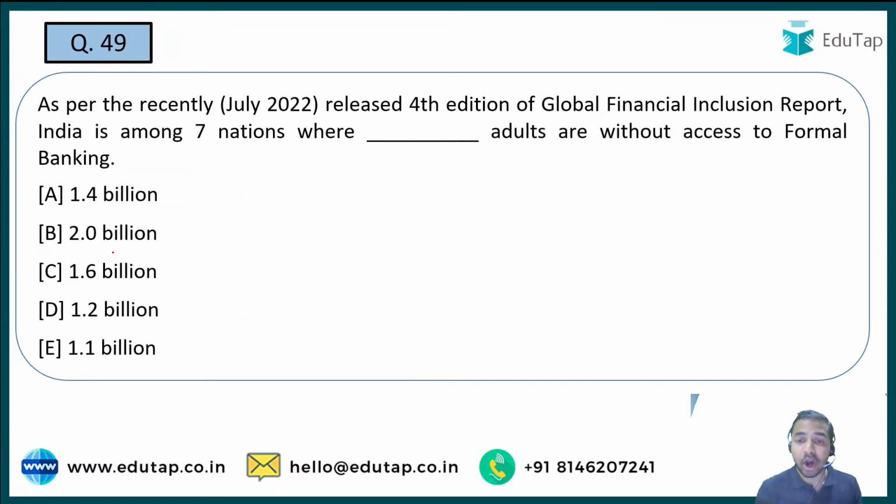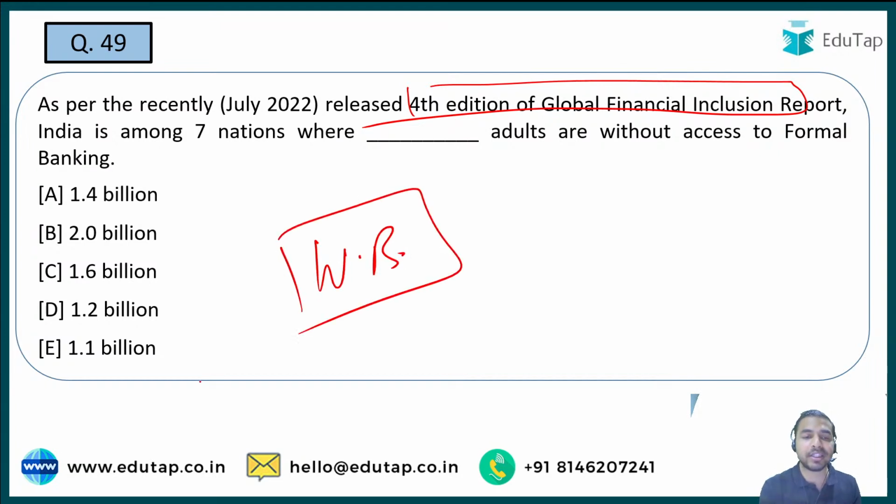The next question is, on the 4th edition of the Global Financial Inclusion Report, I already told you that this report is basically being released by the World Bank. Okay, so you have to tell me that as per this report, India is among 7 nations where a large number of adults are without access to formal banking. As we all know, for this Financial Literacy Week is also celebrated by the RBI, so that people have awareness, come into formal banking, and take advantage of the services. And basically that's how we can formalize all these unorganized workers, the unorganized sector, by bringing them under this particular formal system of lending.